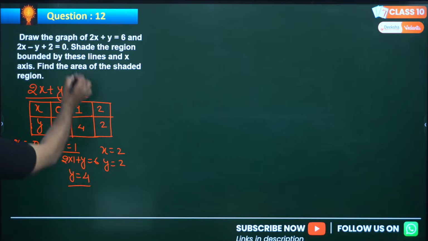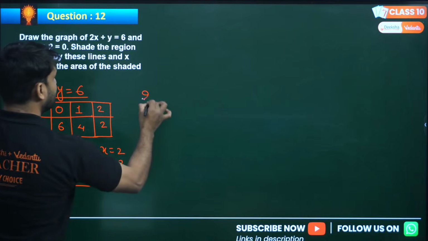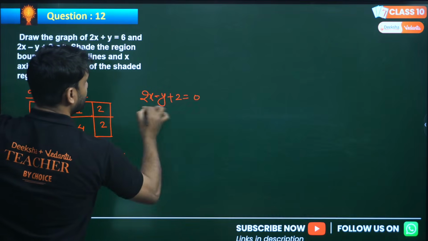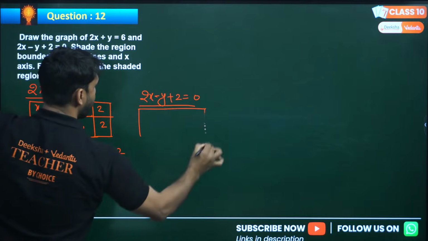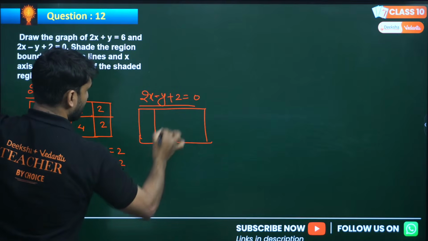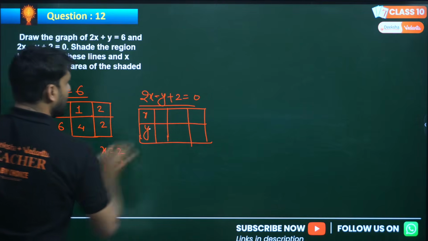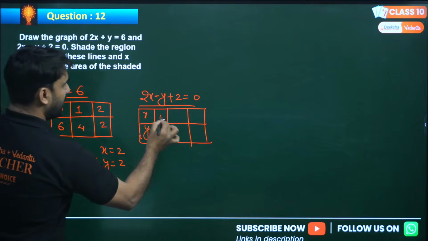Okay, now the second equation: 2x minus y plus 2 equals to 0. Now find the solution. At least 3 solutions must be there. Put x equals to 0.